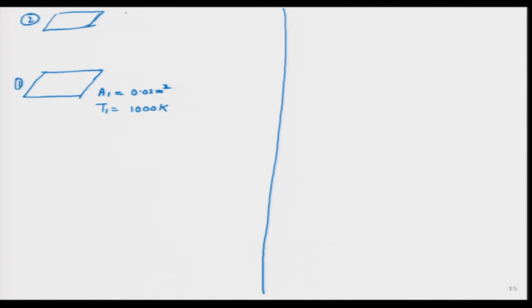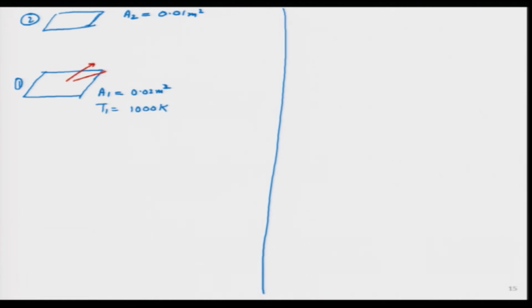Let us assume there is a body over here, a flat plate. Its area is known, its temperature is known to me. Let me put some quick numbers over here. It is of the order of centimeters, that is why the area is very small, and the temperature I am assuming is high. Then I put an identical plate over here, a little bit smaller. This I am calling body 1, this is body 2. Its area is, let us say, half of the previous area. Now, both bodies are black bodies.